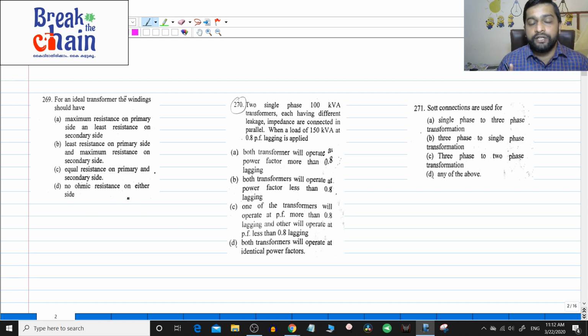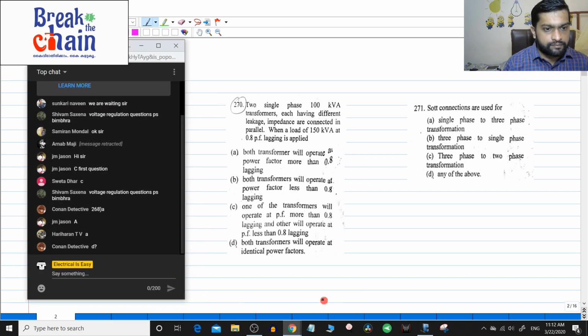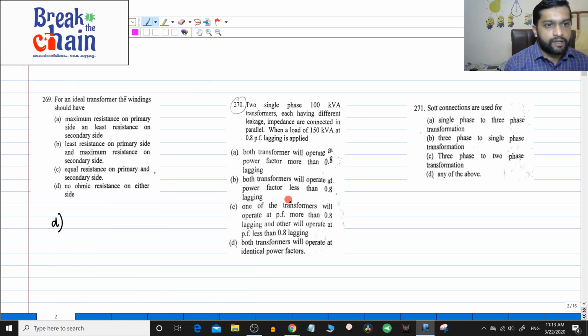In an ideal transformer, I already told you, permeability is infinity and the copper losses or the resistance of the transformer should be 0, no ohmic resistance. So, in this case, the answer will be D. Let us see if somebody has given the answer. Yes, D. I would recommend that you put the question number also and tell the answer, okay. So that will be better.